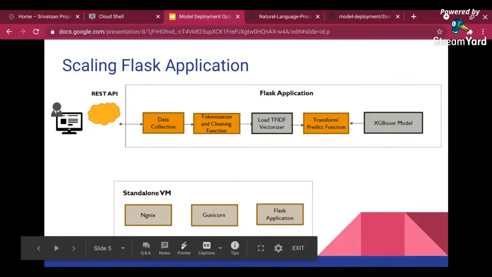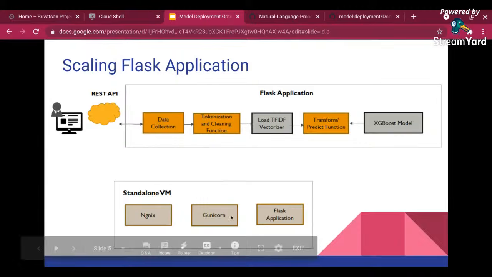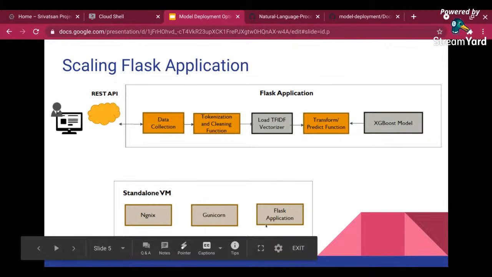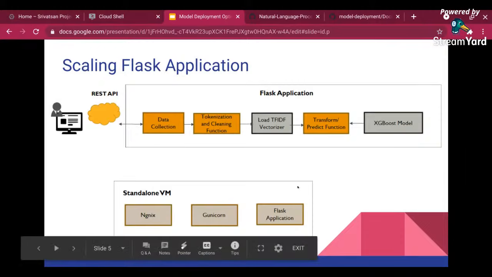And what is buffering? In the real world, you will have hundreds of requests coming in. If you go directly to Flask, it will not be able to service all 100 requests. You will get a lot of failures because Flask can handle only one request at a time. Nginx can buffer it for you and send it on to Flask.